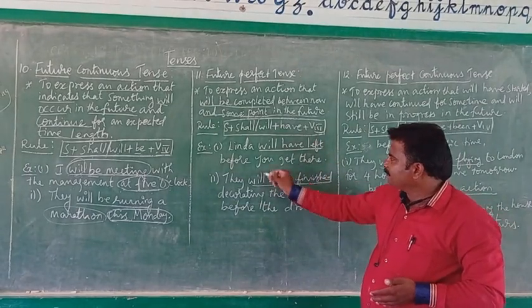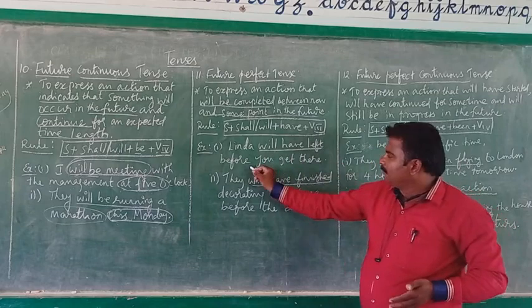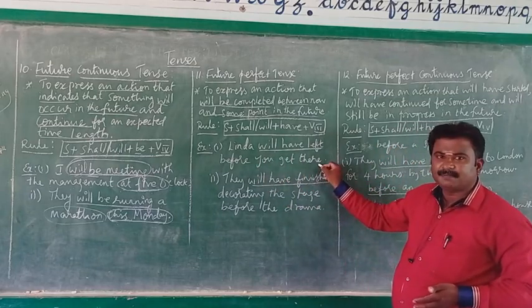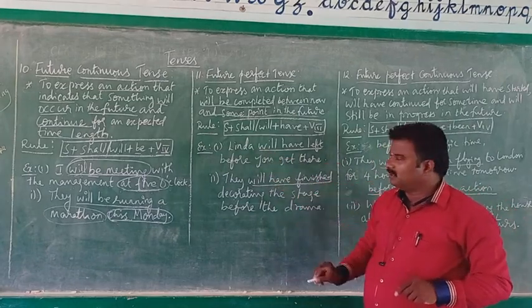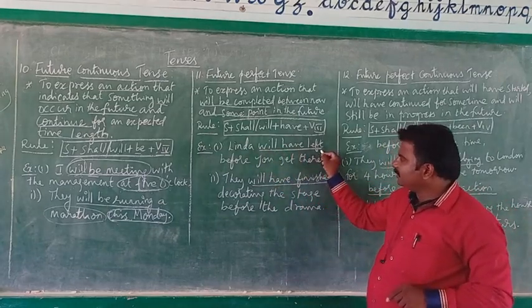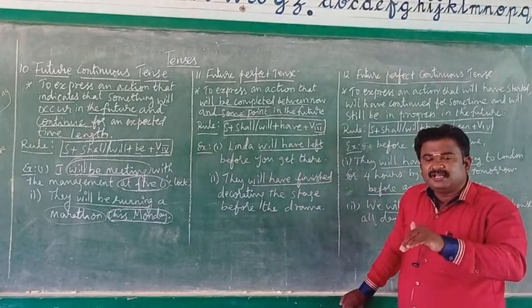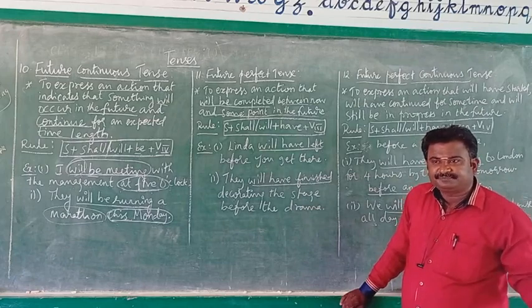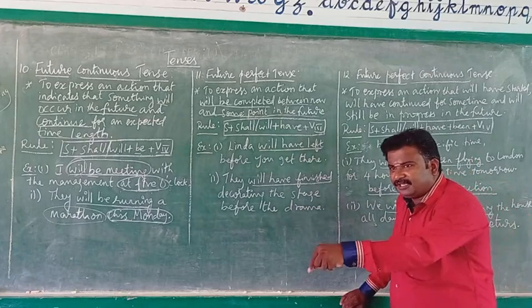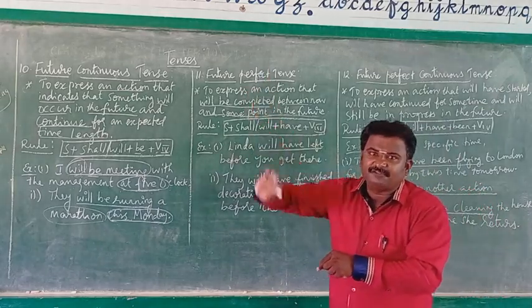See the example. Linda will have left before you get there. See again. Linda, a girl, will have left before you get there. So before you get there, the sense is that in future time, before you enter, that's a particular time, Linda will have left.